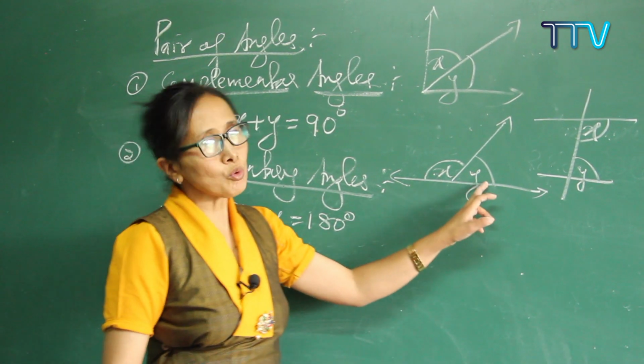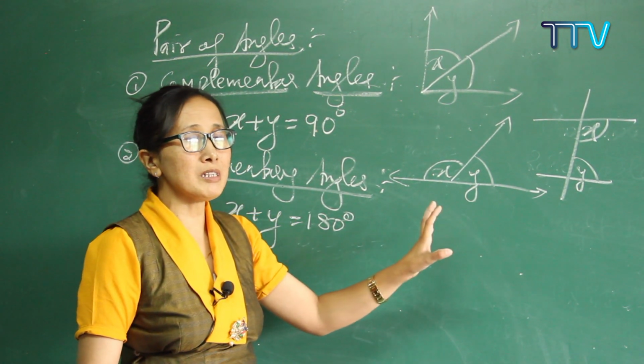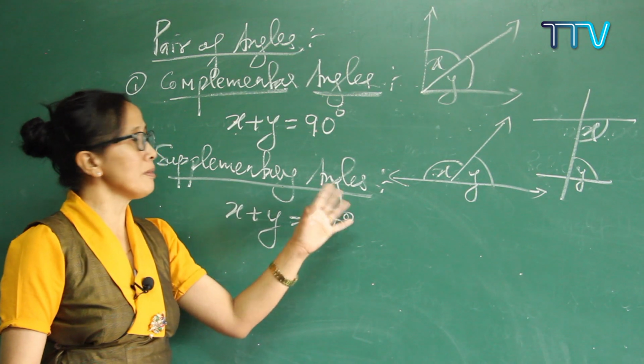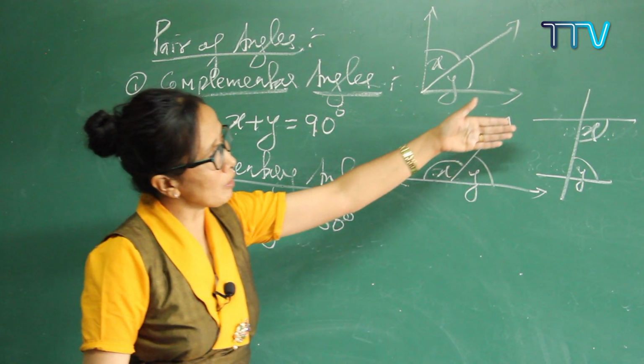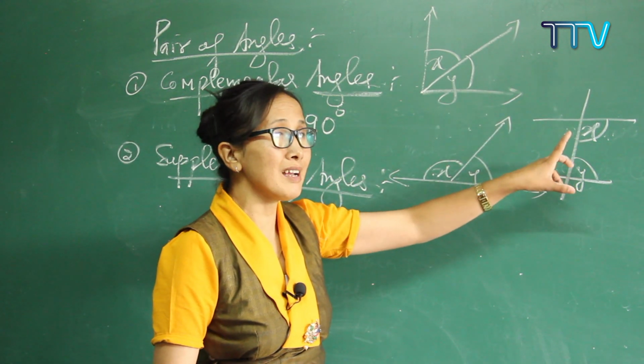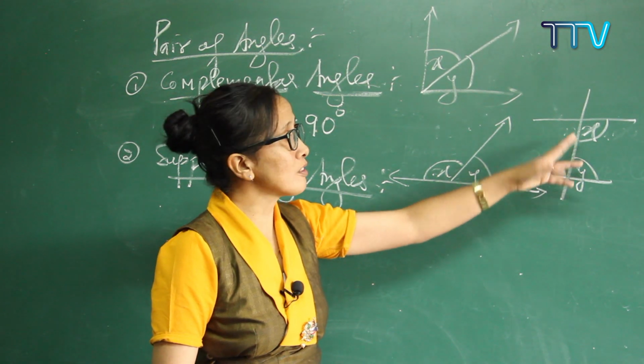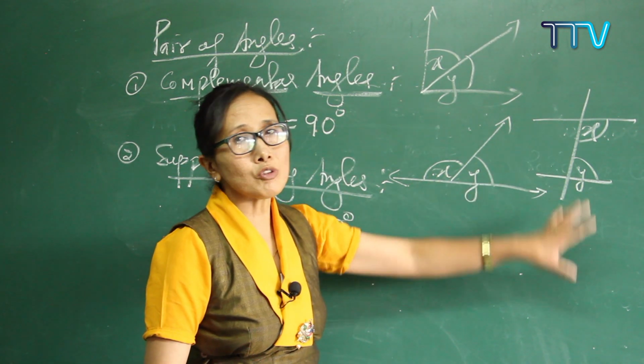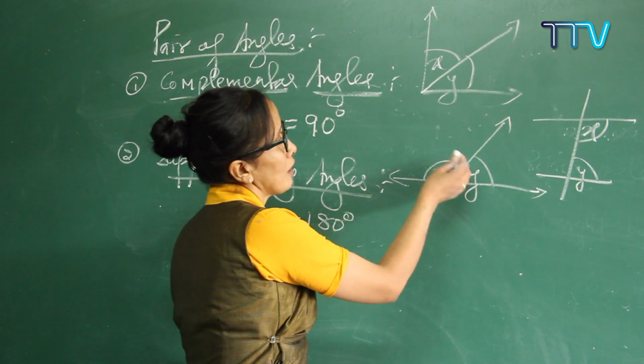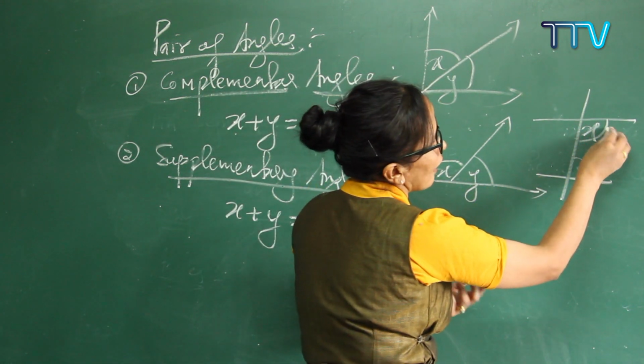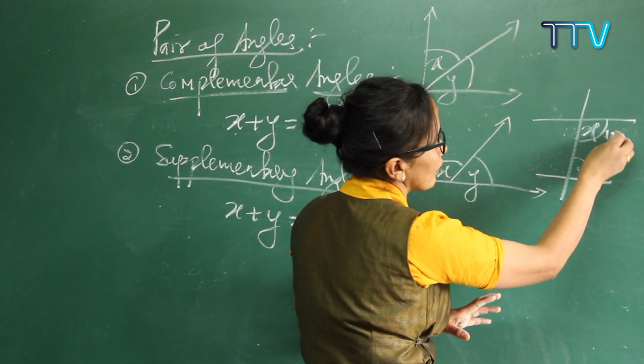If you add up these two angles and exactly get 180 degrees, it means what? X and Y are supplementary angles. Understood? Same here, when you add up X and Y, if you exactly get 180 degrees, it means X and Y are the pair of supplementary angles. Understood? So same here, when I give an angle like this, okay? Let's see here, 100, okay?